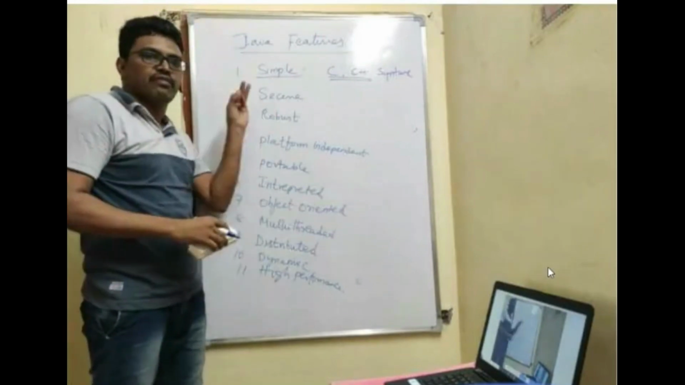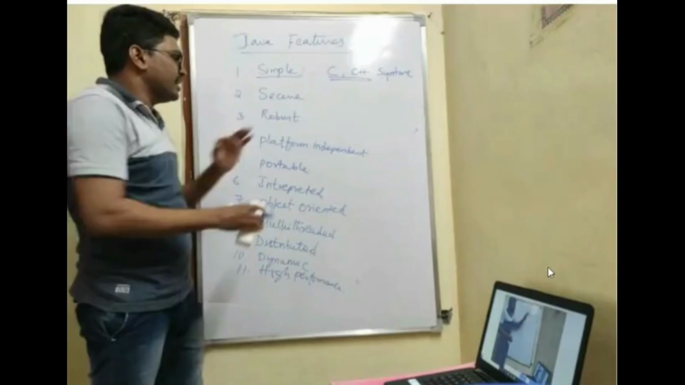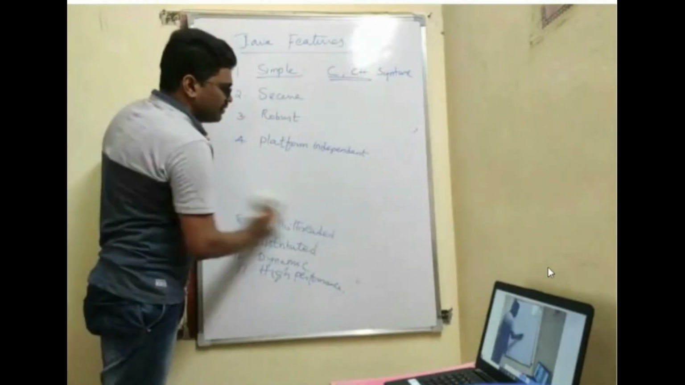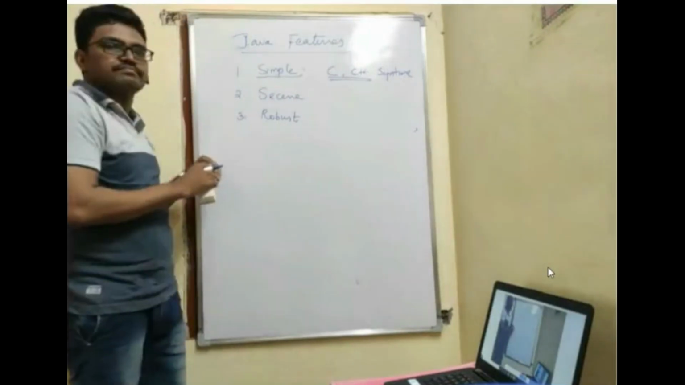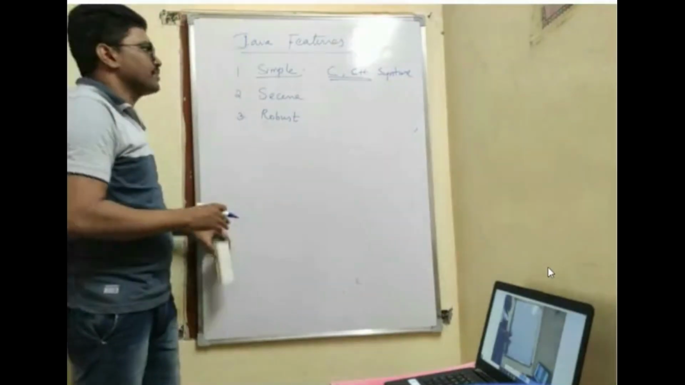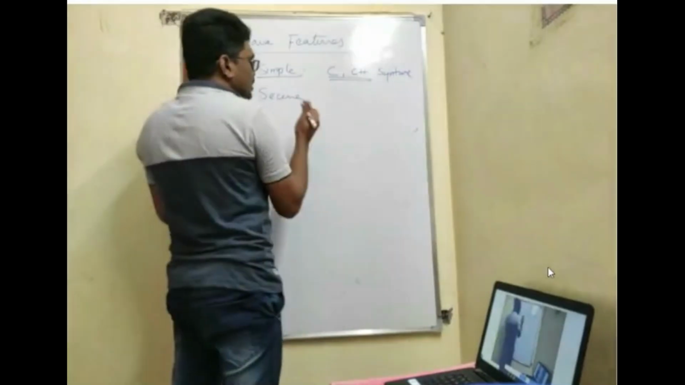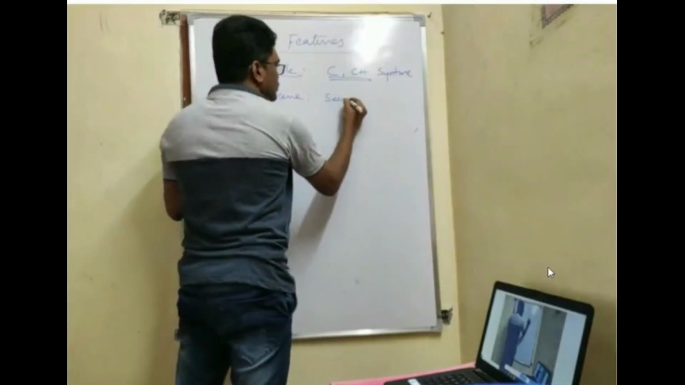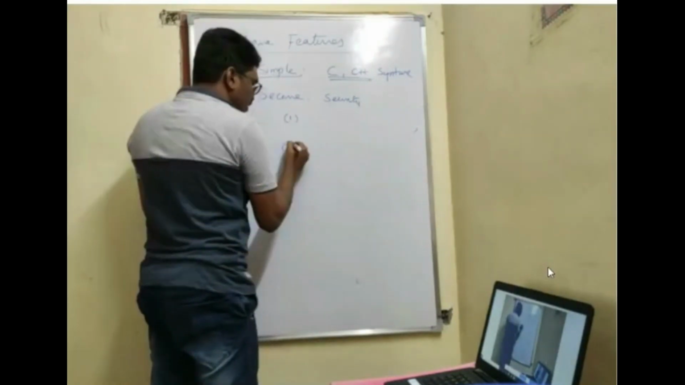Why Java is simple is it follows the same syntactical structure of C or C++. Anyone who is familiar with any one of these two languages can easily learn Java. Okay, that is the first one. The second one is Java is a secure language. Secure means you have security. Okay, two reasons are there.